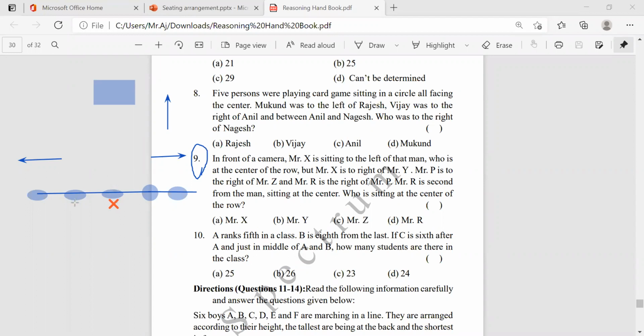Now, here's the middle person. On the middle person's left side, Mr. X is here. And Mr. X is to the right of Mr. Y. Right of. So how many are there here?